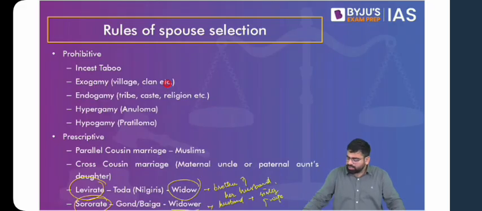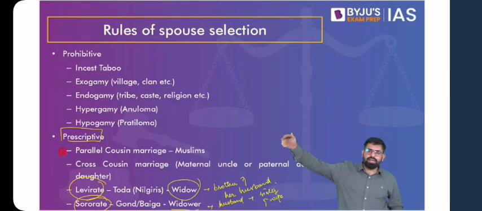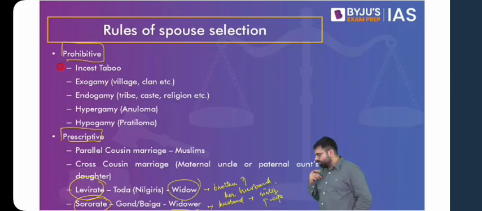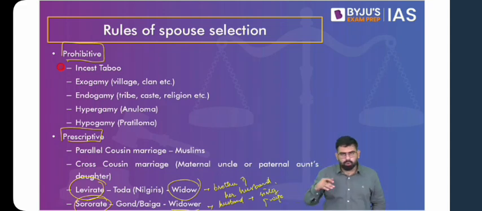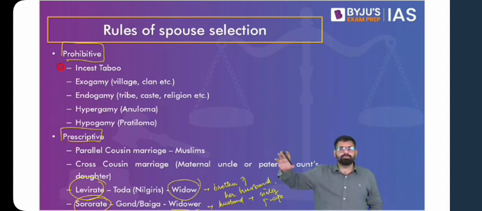Now let's talk about these rules of spouse selection. If we talk about these rules of spouse selection, there can be either prescriptive, that this is the preferred way to find a partner, and another one can be prohibitive. Now think about prohibition first. Think about the idea of marrying someone from the family, someone to whom you are related by birth, or rather related by blood.